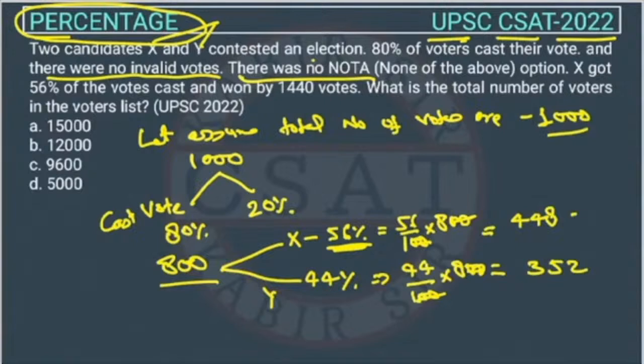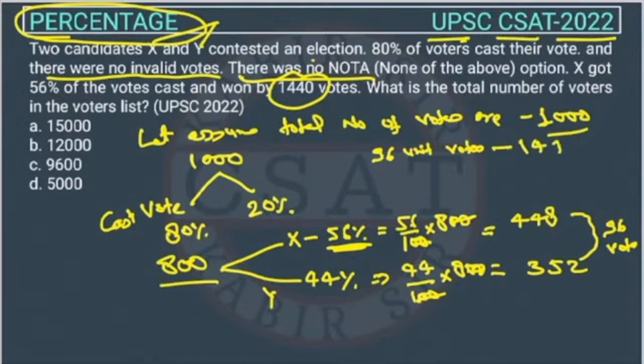Now, what is the difference here? The difference here is 96 votes, right? But in the question, it is given that he is winning by 1440 votes, right? So the 96 units of votes are equal to how much? 1440. So 1 unit of vote will be equal to, it is the unitary method I am using, right? This will be 1440 upon 96, right? So this will come out to 15 votes, right? So 1 unit of vote we consider is equal to 15 votes.